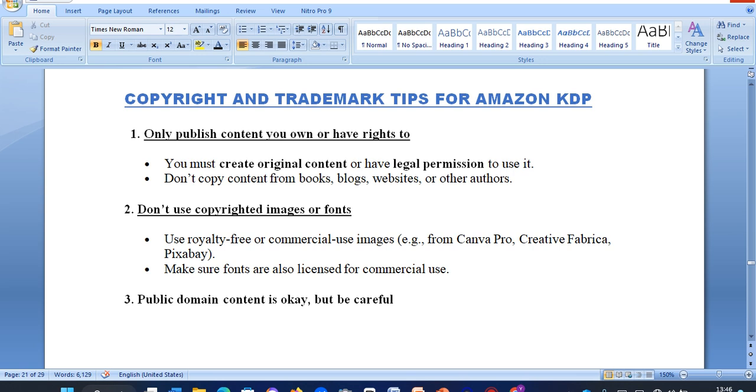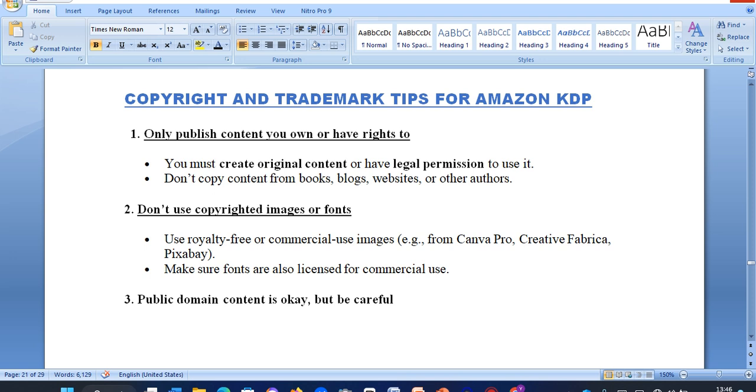Let's look at some of the copyright and trademark tips for Amazon KDP. One thing that you need to understand is that Amazon KDP is very strict when it comes to copyrighting and trademarking. You can publish your book or your content, but when they are cross-checking before they approve it and find that it has maybe copyrighted material, it won't be published.